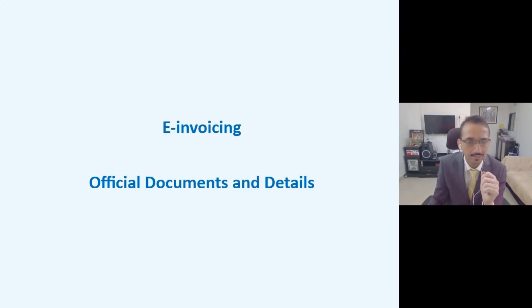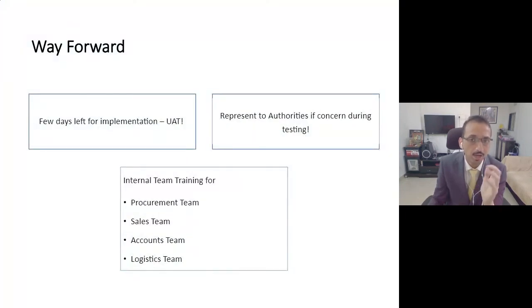So friends, as we discussed, because of paucity of time and very handful days left for carrying out a UAT, try to do it at the earliest. Additionally, if you are facing any challenges when you are carrying out testing, try to communicate with GST and NIC team. We will give you their email ID. Additionally, try to conduct internal training for your procurement team, sales team, accounts team, logistics team.